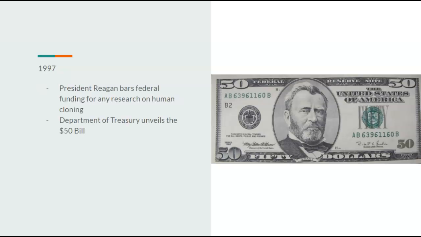In 1997, President Reagan would bar any federal funding for any research on human cloning, and the Department of Treasury would unveil the $50 bill, which wouldn't put Grant on it, it would put Robert E. Lee on it, so it would be Robert E. Lee, not Ulysses Grant.